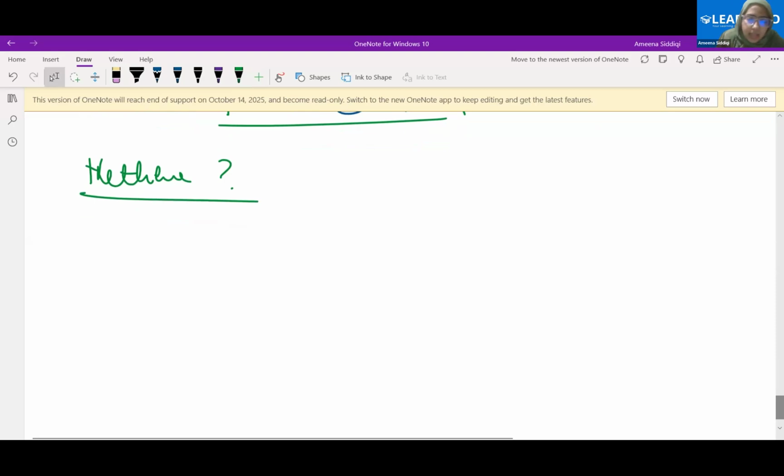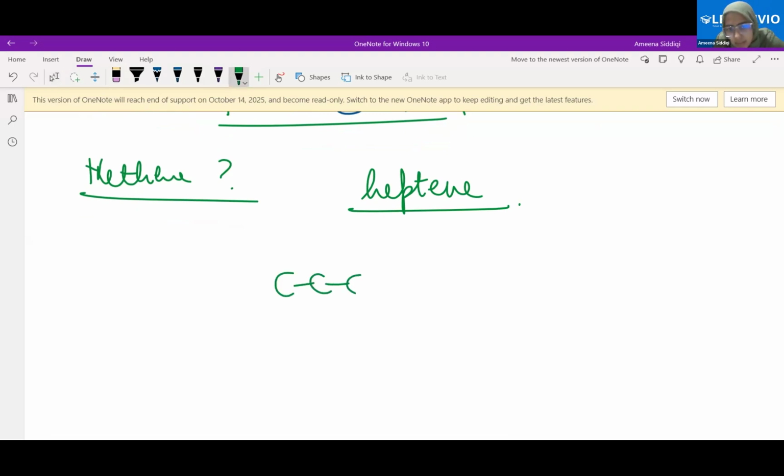Now, if I tell you to draw heptene, what does that mean? Hept means 7 carbon atoms. So let's draw 7 carbon atoms: 1, 2, 3, 4, 5, 6, 7.